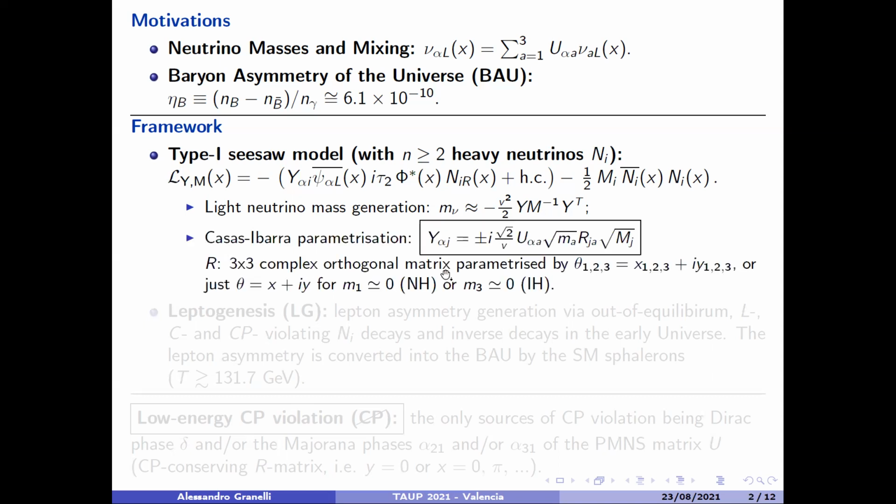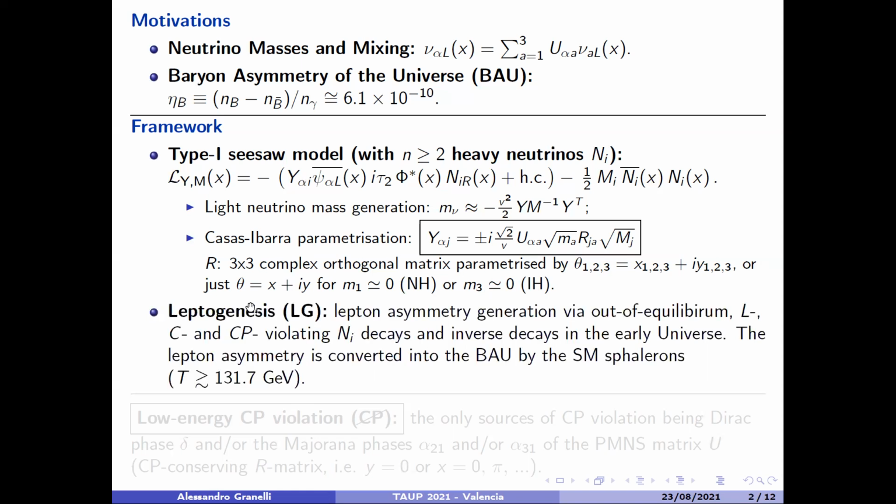And this is encoded in the Casas-Ibarra parametrization, where the Yukawas can be written in terms of the PMNS matrix, the matrix of the light neutrino mixing, then the masses of the light neutrinos, the masses of the heavy neutrinos, and then there is an arbitrary 3×3 complex orthogonal matrix R, which can be parameterized in general by 3 complex angles if there are 3 heavy neutrinos, or by just one complex angle, with a real part that I will call X and an imaginary part that I will call Y, if the lightest neutrino is assumed to be massless, so either normal hierarchical case or inverted hierarchical case.